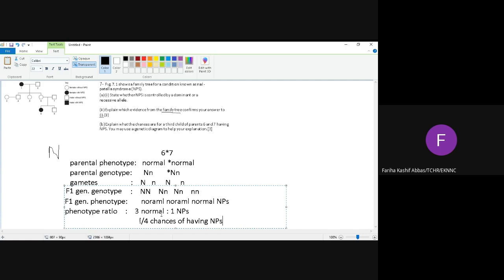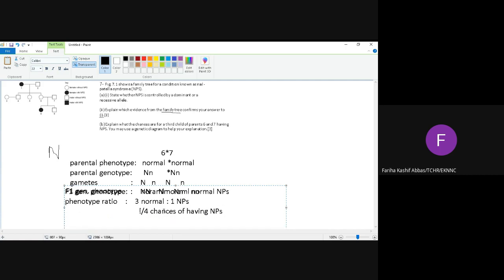Now what is the chance of their first child being normal? 3/4. What are the chances of their third child being normal? 3/4 again. Now, what are the chances of their first two children having NPS?